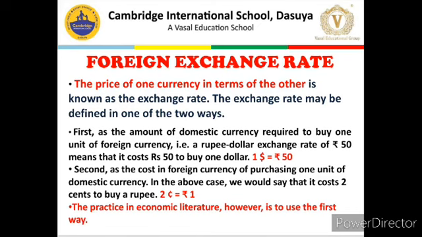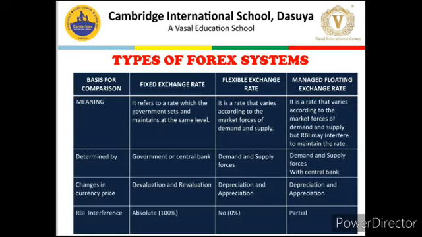We use both of these terminologies, but generally, as we discussed in the last class, the first is most popular or widely used. Like $1 is equal to 50 rupees, when the value of our domestic currency is expressed in terms of foreign currency, it indicates that I require 50 units of Indian currency to buy 1 unit of US currency. So, that is foreign exchange rate.